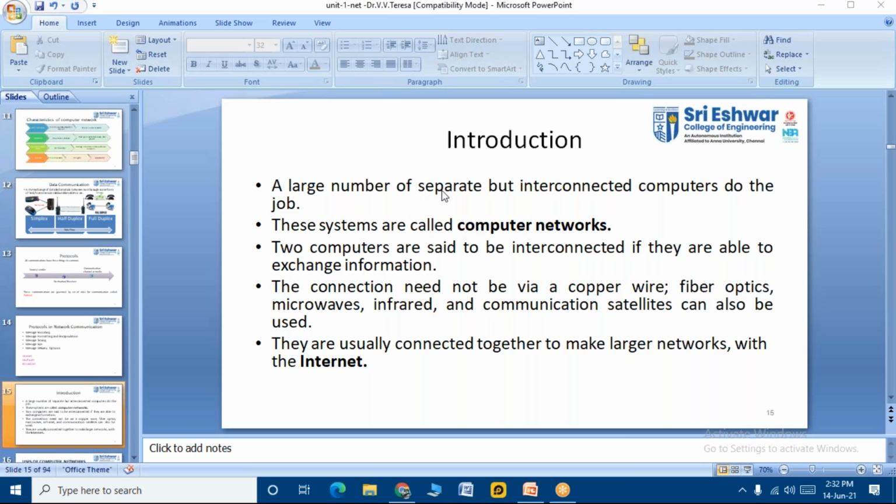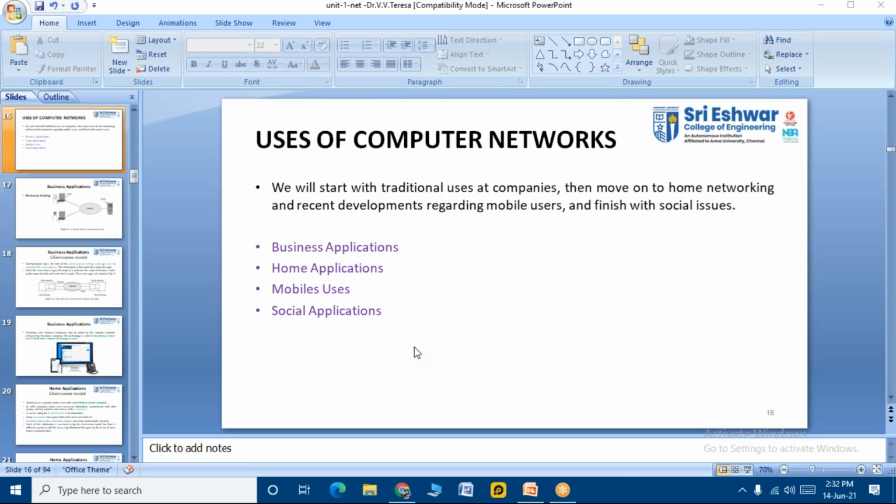A large number of separate but interconnected computers doing the job is called a computer network. Two computers are said to be interconnected if they are able to exchange information. The connection need not be via a copper wire; fiber optics, microwaves, infrared, and communication satellites can also be used. They are usually connected together to make larger networks, like the internet. So these were the gist of computer networks.